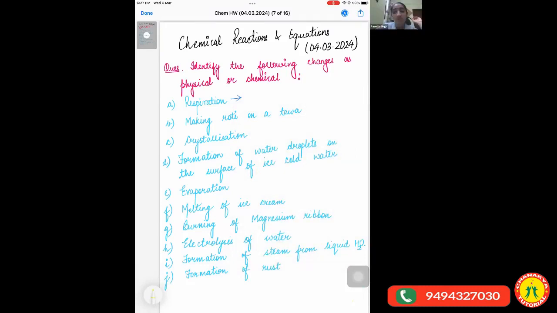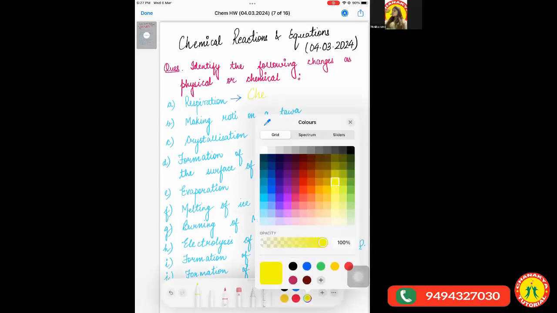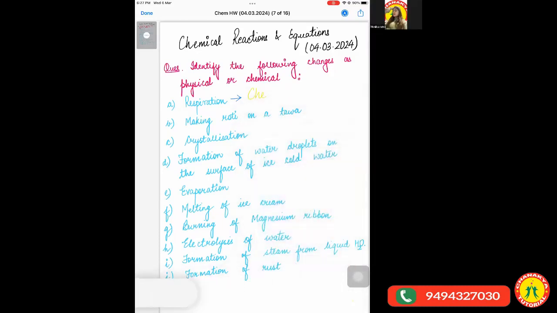Chemical change. Very good. So for the ones who have joined just now, you must be thinking, how can we say that respiration is a chemical change? Children, what is respiration actually?